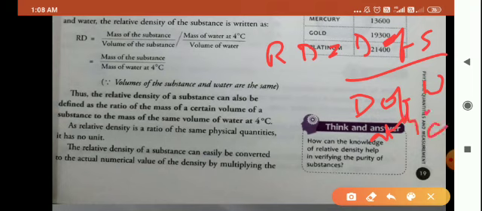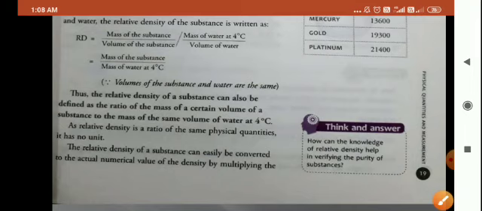So here density of substance, you know the formula for density is mass upon volume. So here density of substance can be written in the form of the formula, that is mass of substance upon volume of substance, divided by mass of water at 4 degrees Celsius upon volume of water.